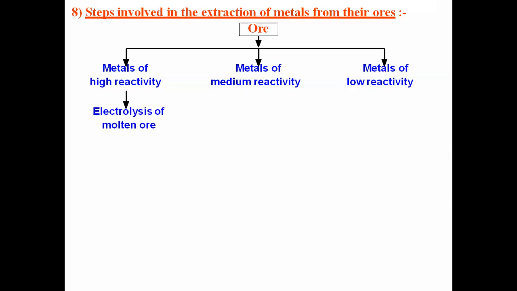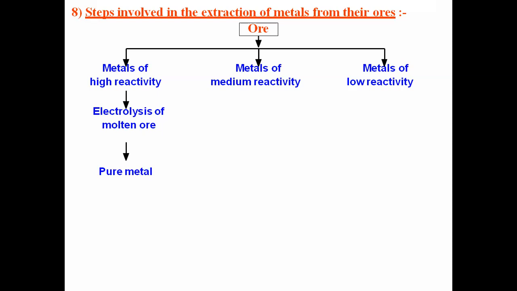For a high reactive metal, we have to carry out electrolysis of molten ore. High reactive means potassium, if we consider. Potassium is a high reactive element, or sodium we can consider. So these are all the high reactive metals. For that, we need to carry out the electrolysis technique. What is the electrolysis technique? I'll explain after this. After electrolysis, we have to get the pure metal. So these are the steps involved when the metals are highly reactive.